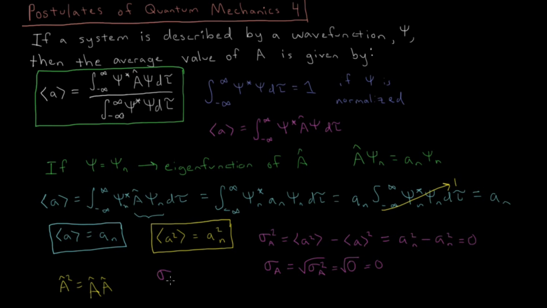So if we have an eigenfunction, not only is the expectation value the eigenvalue for that state, but the uncertainty in that is 0. So every single time you measure it, you're going to get that eigenvalue and only that eigenvalue. Now this is a special property just when psi is an eigenfunction of that operator. And we'll look more later on at what happens when you have a wave function which is not an eigenfunction of the operator you're trying to calculate the expectation value for.